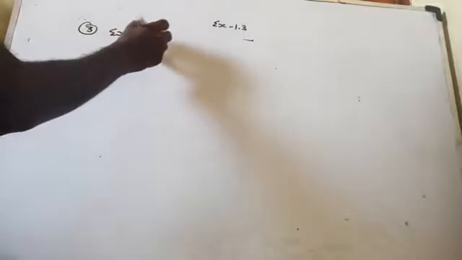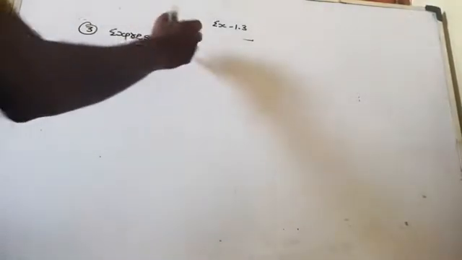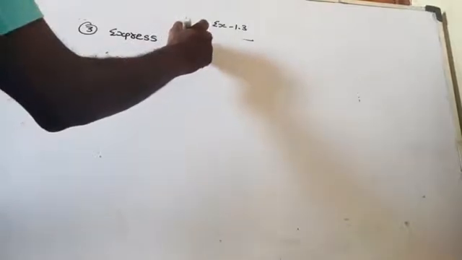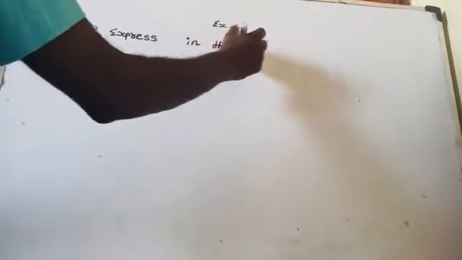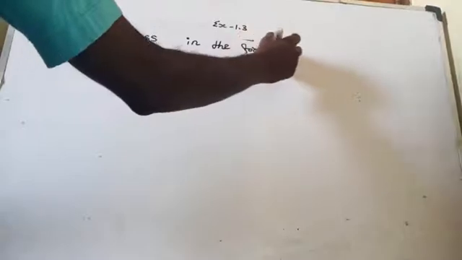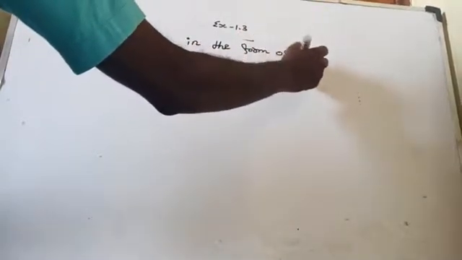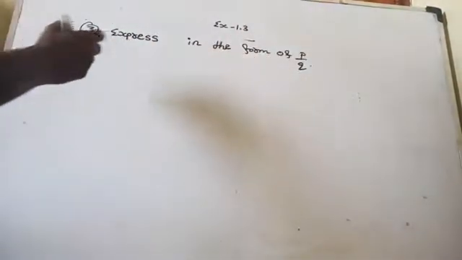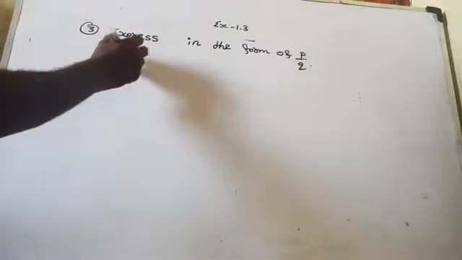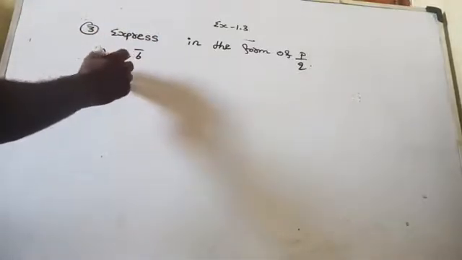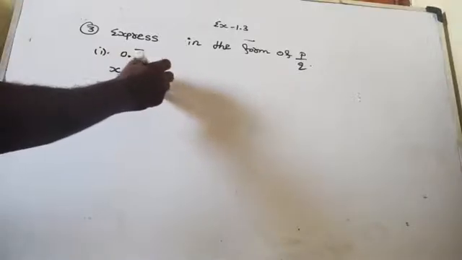Express the given decimal in the form of P by Q. The first part is what? 0.6 bar. That is x is equal to 0.6 bar.